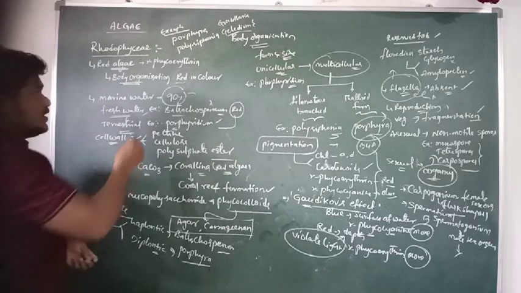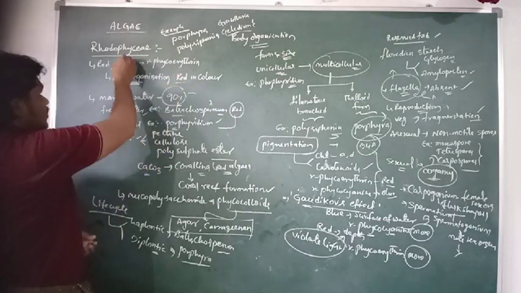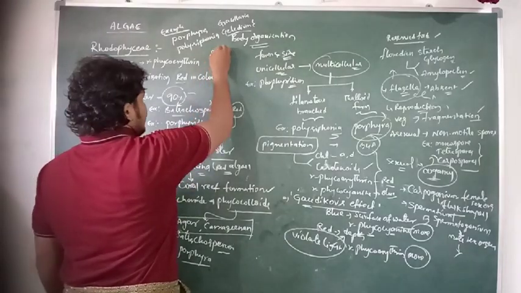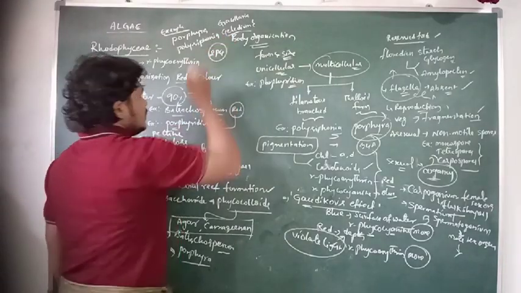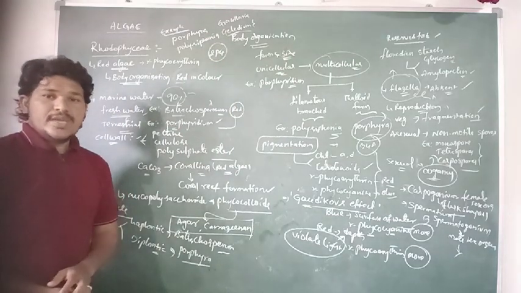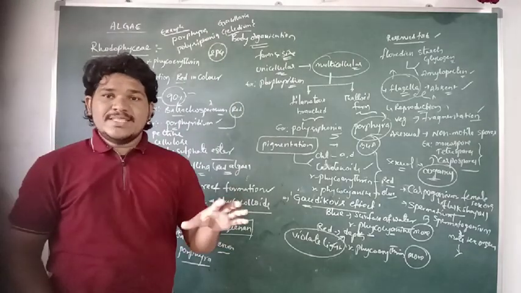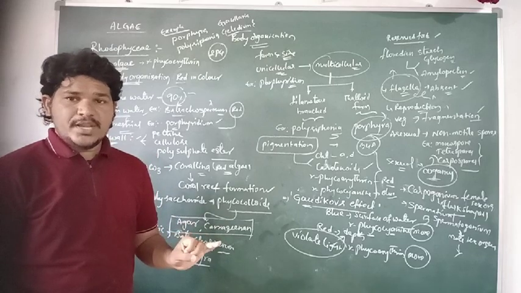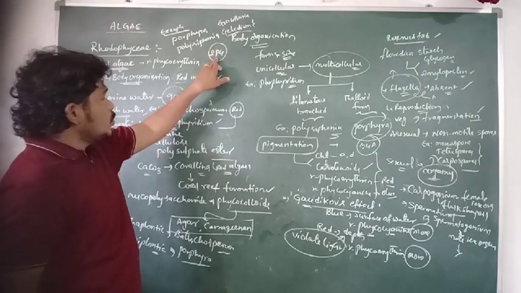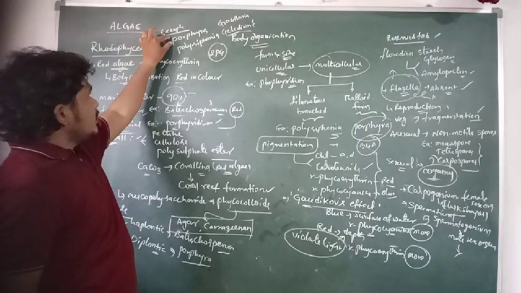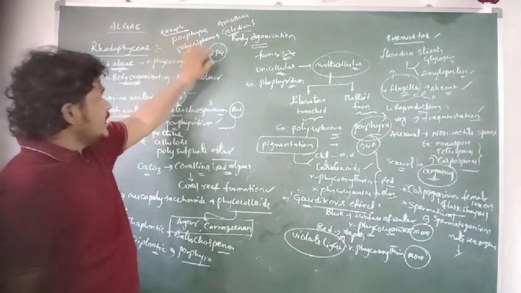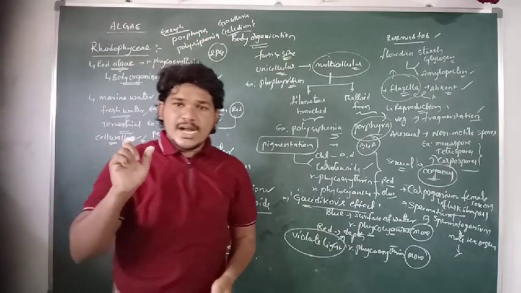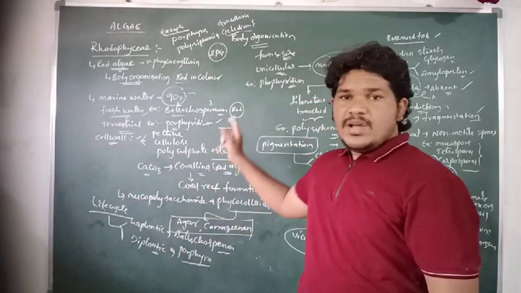They can simply be remembered as a code, 2PG. I have done two post-graduation courses, one in biochemistry and another in botany. So 2P means Porphyra and Polysiphonia, and G refers to Gracilaria and Gelidium. These are the common examples related to the Rhodophyceae.